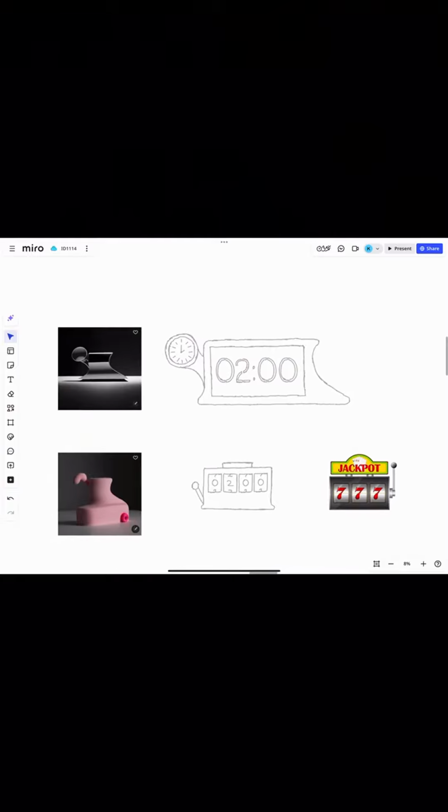From these two results, I was inspired by the forms and how it could be translated into a clock. For the first form, I thought about how the circular portion could be the analog clock face, while the flat portion could have a digital screen. For the second result, this part reminded me of a lever, and I drew up a clock that displayed the time like a slot machine.